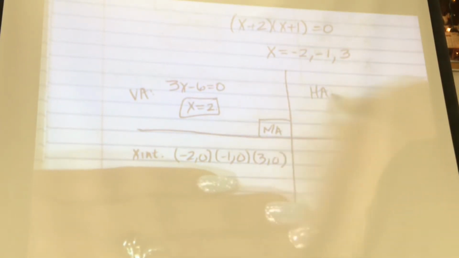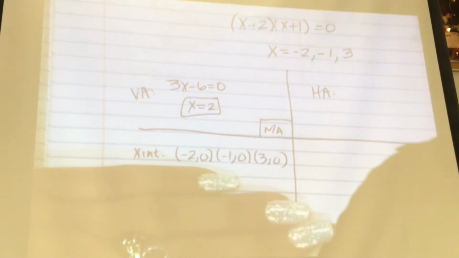How do you find your horizontal asymptotes? Is it top heavy, bottom heavy, or neither? Do you have an asymptote if you're top heavy?